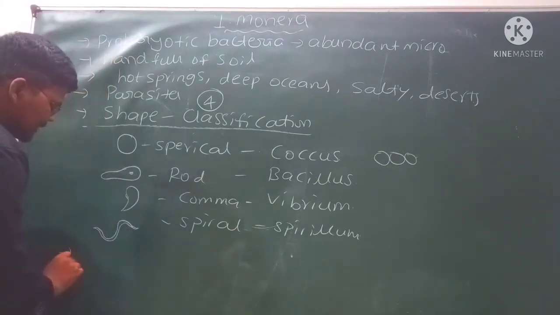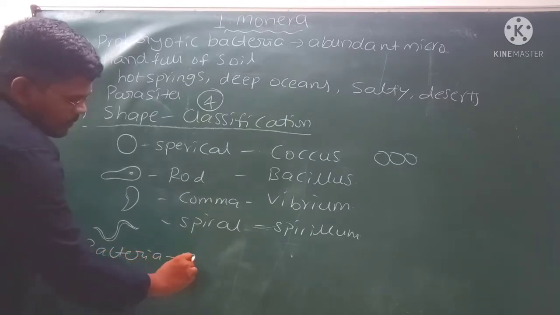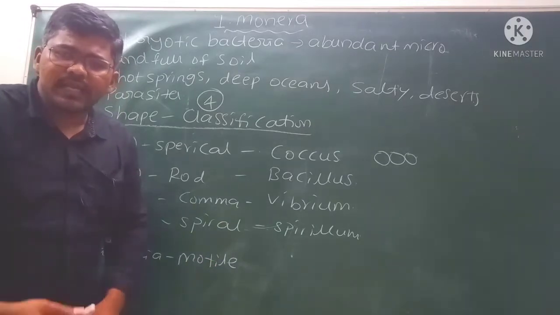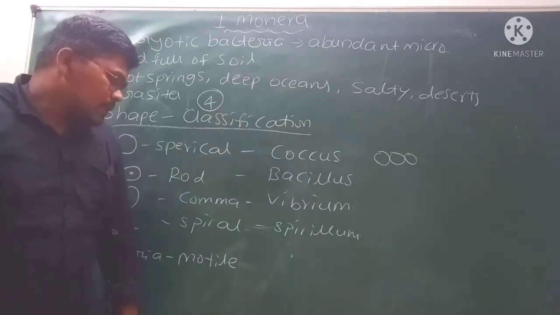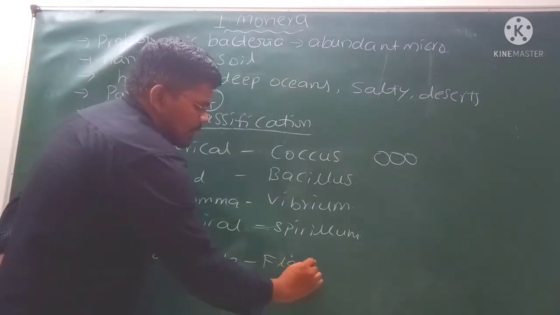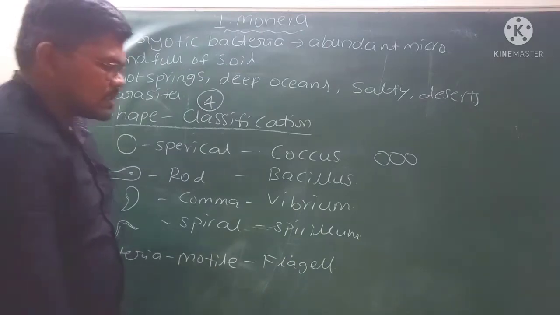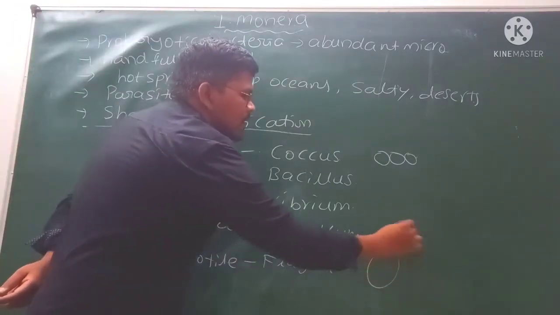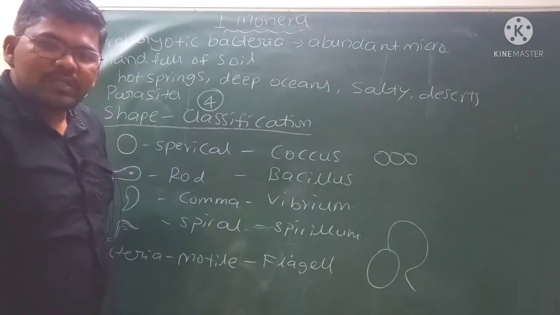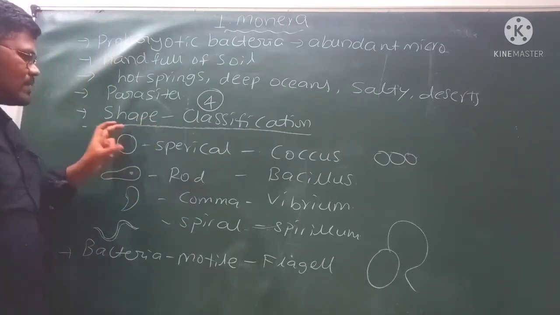If you observe the bacteria, some bacteria are motile. Motile means they can move from one place to another place. The motile bacteria may contain one or more than one flagella. Flagella are locomotory structures which are present in the bacteria. See, this is the bacteria and here it is the flagella. The motile bacteria contain one or more than one flagella.